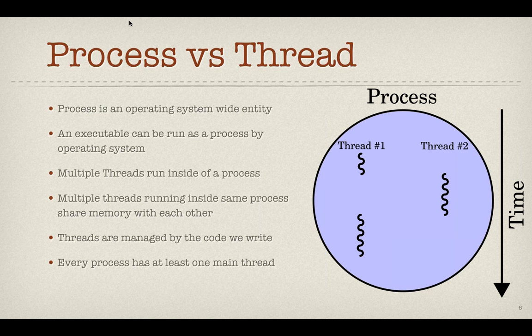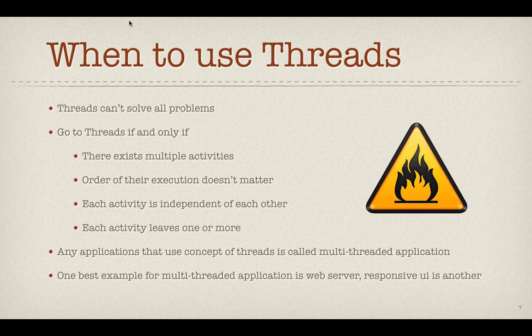Okay, so what is a thread? A thread is an individual piece of code that can run independently of others, like what we have seen earlier. A thread is a small piece of code that is a part of a bigger process. There will be at least one thread in a process. So even though you have not been creating any threads earlier, you have been writing at least one thread. The main method is run as a single thread. That is called the main thread.